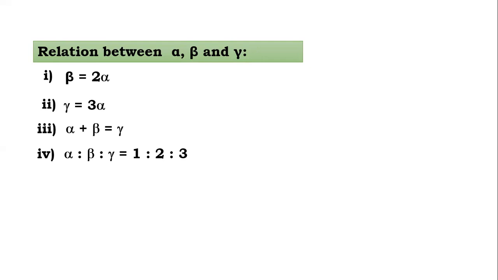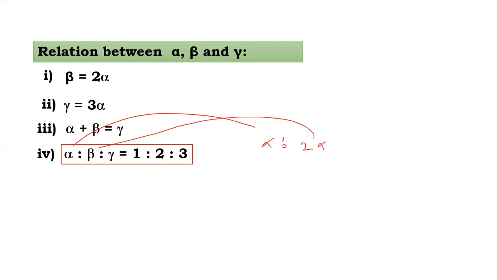Because here we can put the same equation like this. Instead of alpha, I can write alpha. Instead of beta, we can write 2α. Instead of gamma, we can write 3α. Then alpha from everyone gets cancelled. So we get 1 to 2 to 3.